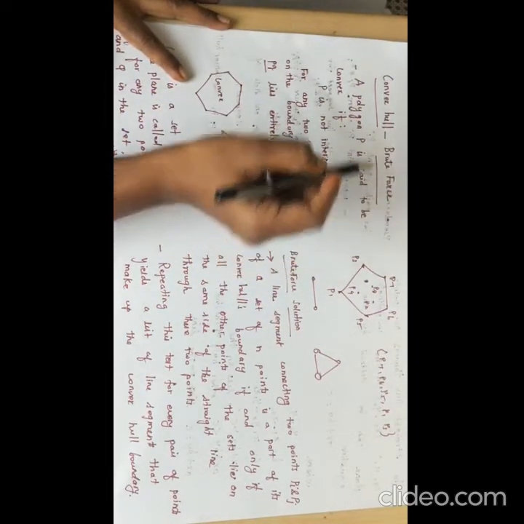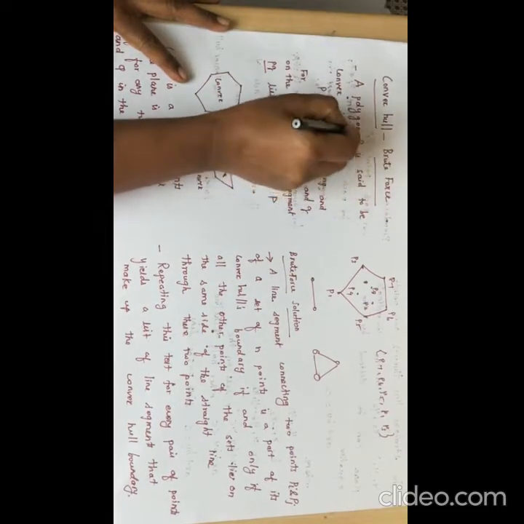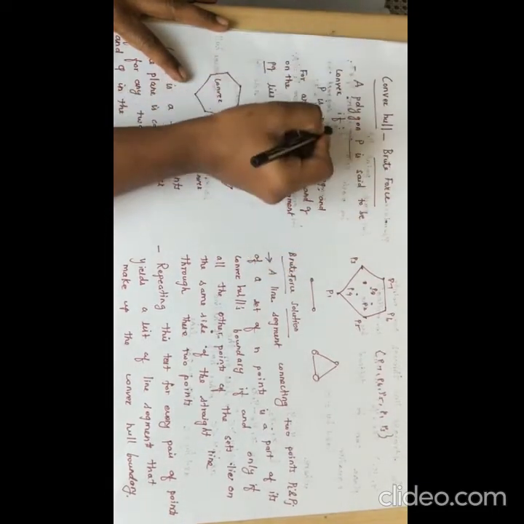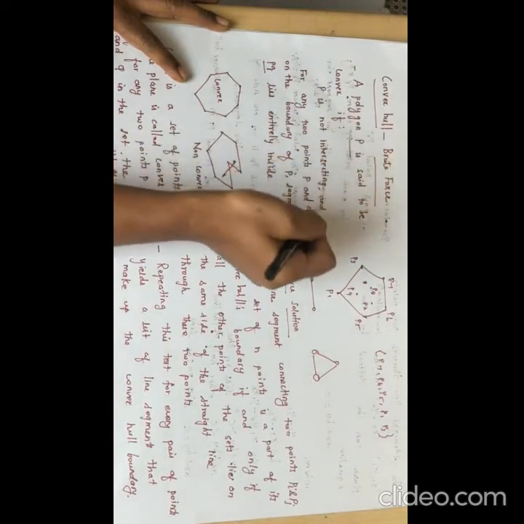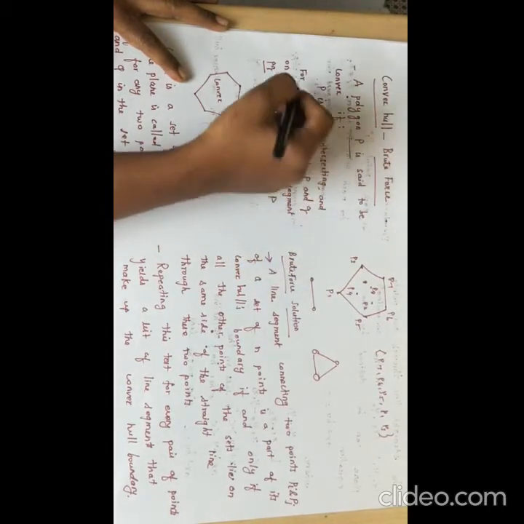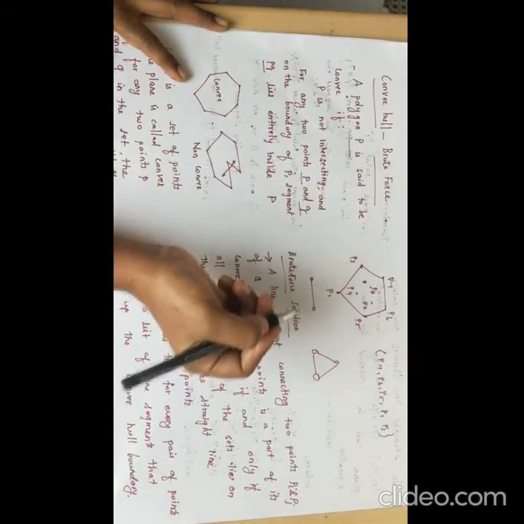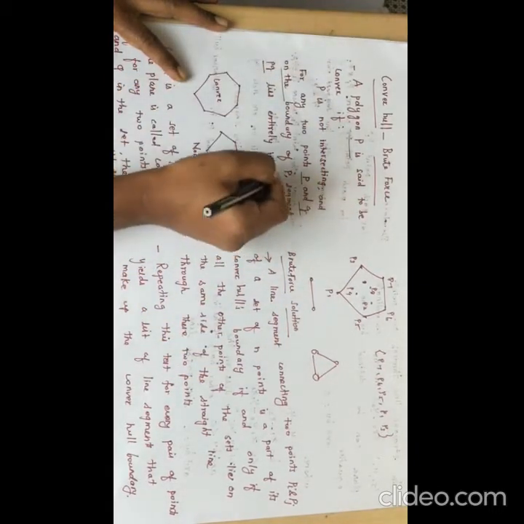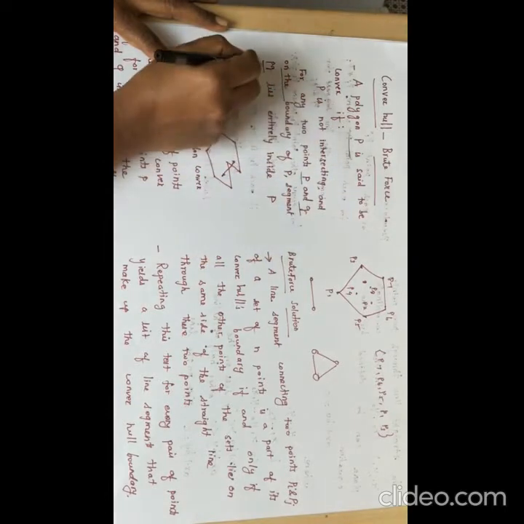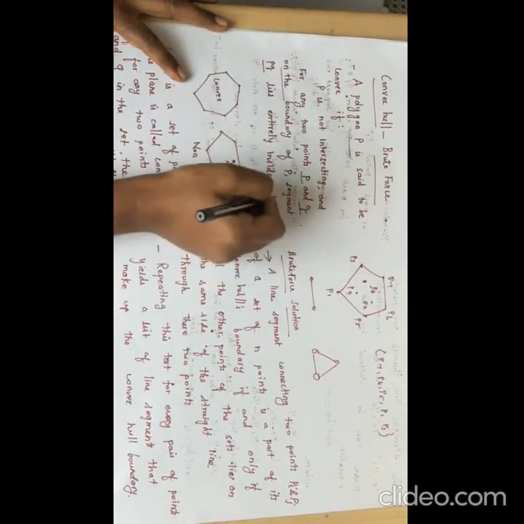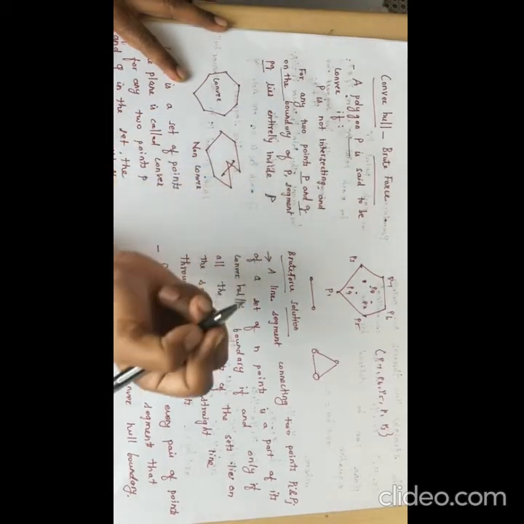Okay, there is a polygon P. A polygon P is said to be convex if P is not intersecting and for any 2 points P and Q on the boundary of P, segment PQ lies entirely inside P. Okay, I will explain with an example.